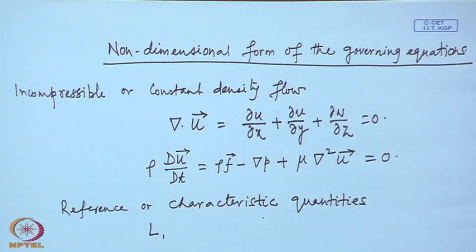So, usually when the fluid is moving over some body or through a certain body, that is what we are interested in. And when the fluid is moving over the body, its velocity is continuously changing. So, as the characteristic velocity we will consider the velocity which it would have if there were no disturbance.